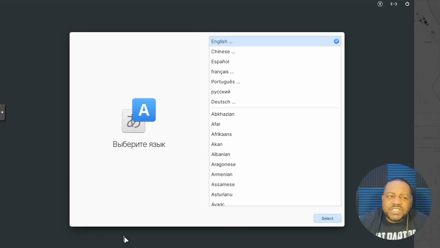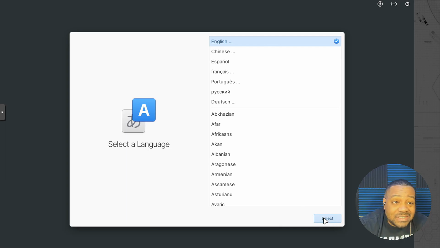Okay, cool. Once you get the ISO downloaded and written to a USB or DVD drive, this will pop up as soon as you boot up the system, as long as you have your BIOS and all that set up correctly to boot from whatever device you're using to install. This will pop up, and it's very simple. Like I said, their installer is super simple.